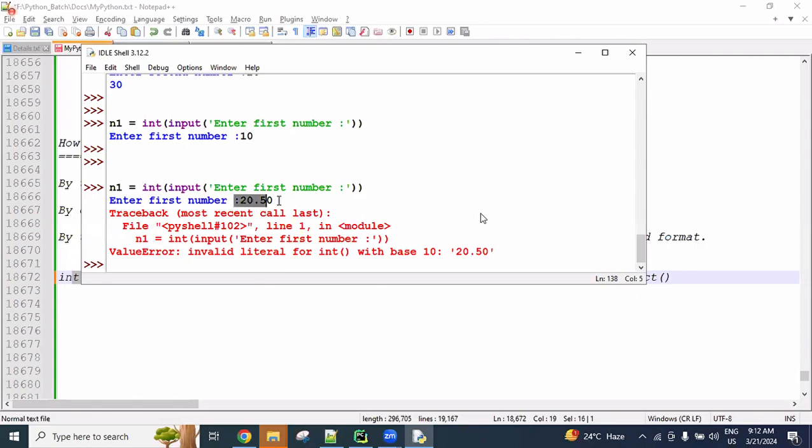You are trying to store 2 liters of water into a 1-liter bottle, so the memory is not sufficient. We cannot convert float into int, getting a value error. An integer type value we can convert into float, no problem. I mean, the water from a 1-liter bottle we can pour into the 2-liter water bottle.